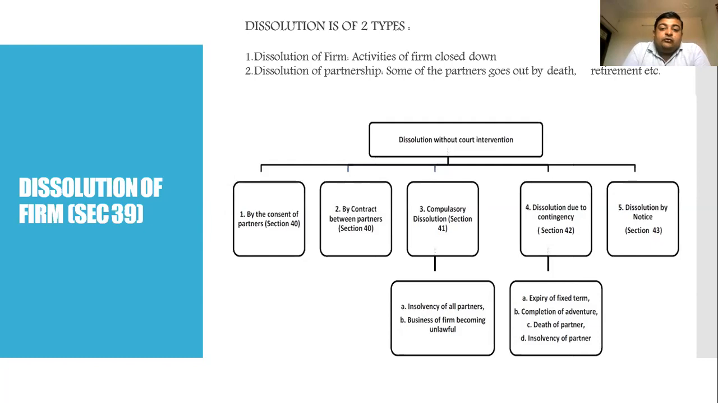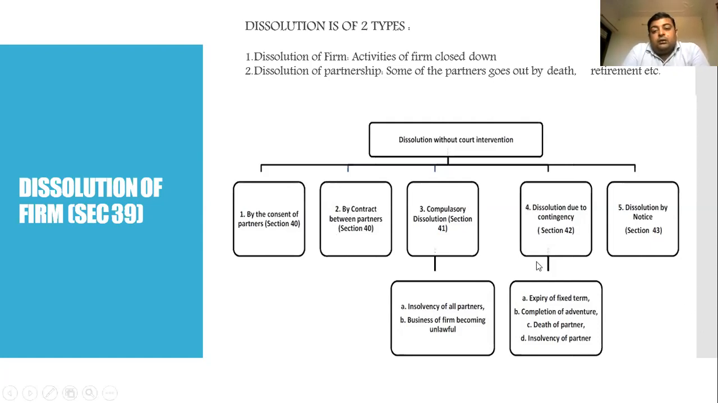So these are the things by which dissolution can be done willfully. Now, second, dissolution without court intervention. If we want to dissolve the firm without the intervention of court, that is with the consent of all other partners. First, the consent of all other partners must be there to dissolve the firm under section 40. Second, the contract between partners, under section 40, if they want to end the contract. Next, compulsory dissolution. Compulsory dissolution may be done due to the insolvency of a partner, or if the business of the firm becomes unlawful at any point of time.